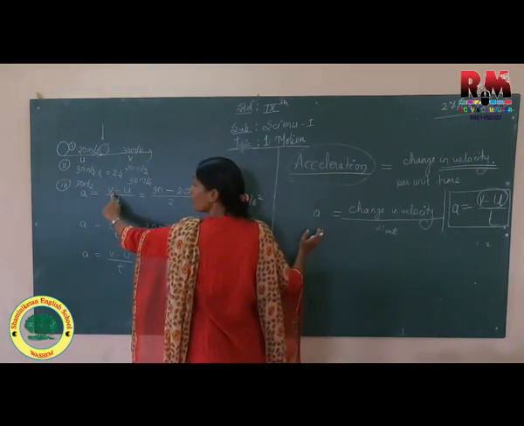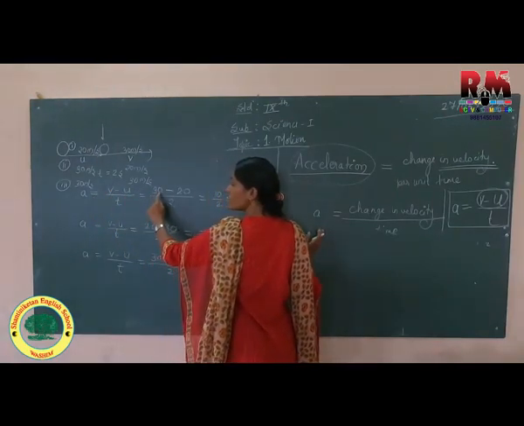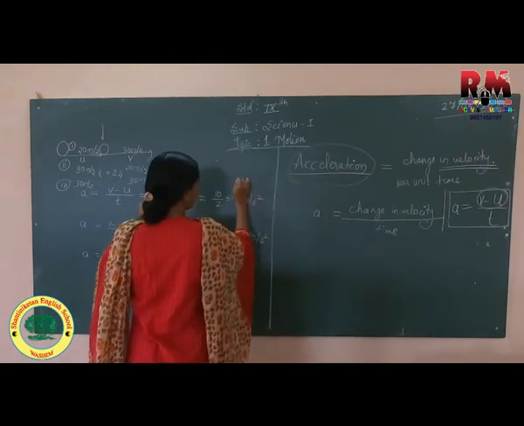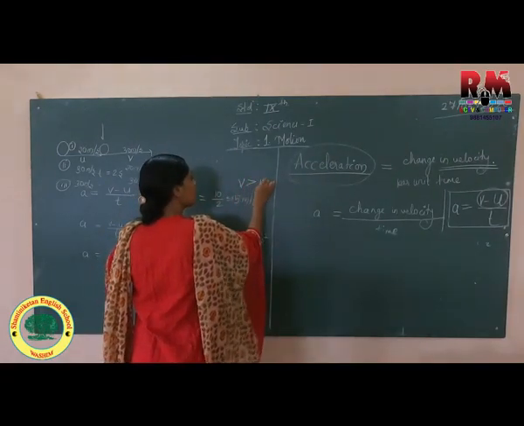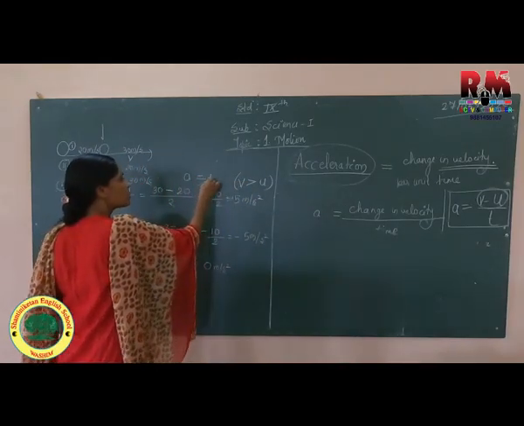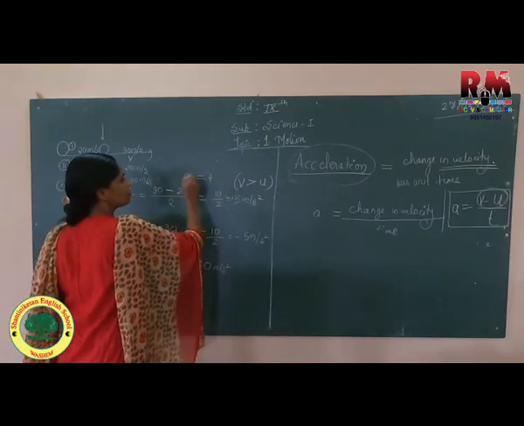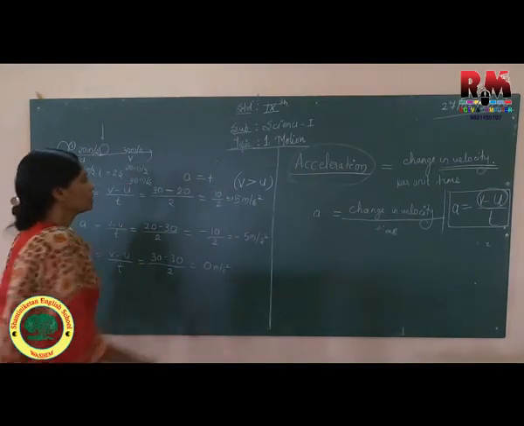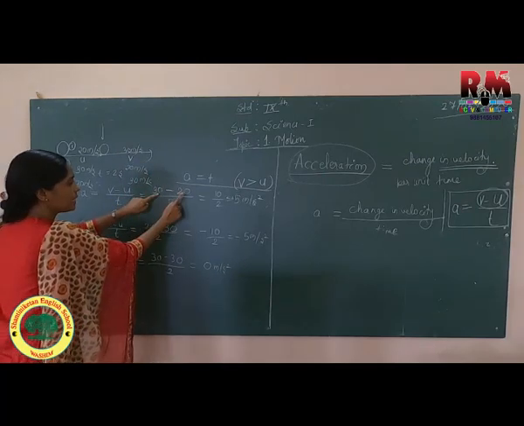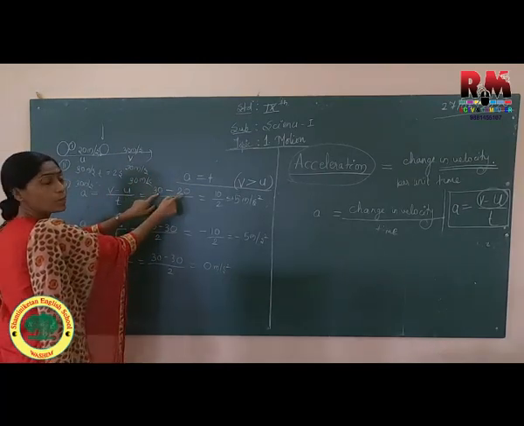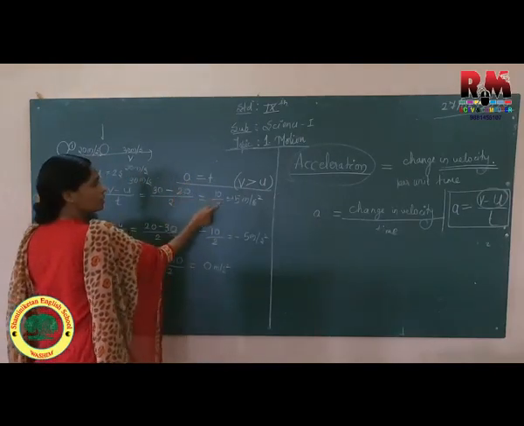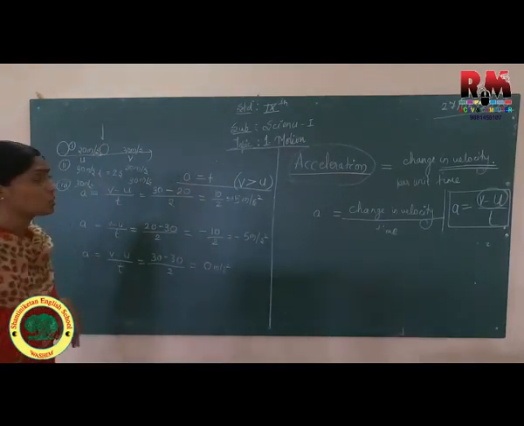Whenever you will come to know that here final velocity is 30, initial velocity is 20, means final velocity is greater than initial velocity, then the acceleration is positive. Correct? Again I am repeating, your final velocity is greater than initial velocity. So that acceleration will be positive acceleration.